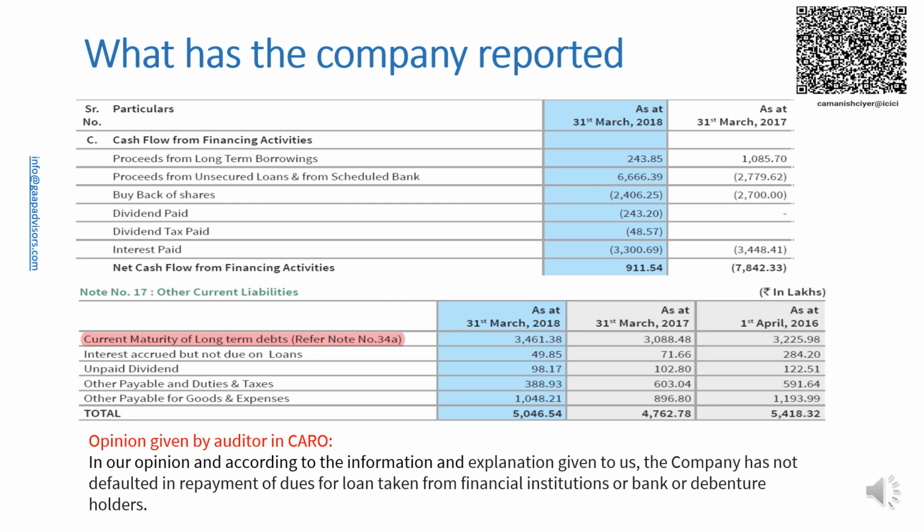Para 21 of Ind AS 7 requires cash flows from investing and financing activities to be reported separately on gross basis except cash flows of items for which the turnover is quick and maturities are short. I will repeat again. Para 21 of Ind AS 7 requires cash flows from investing and financing activities to be reported separately on gross basis except cash flows of items for which the turnover is quick and maturities are short. Long-term borrowings do not meet the exception.